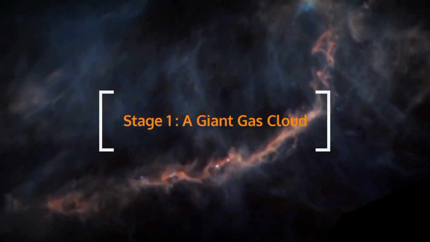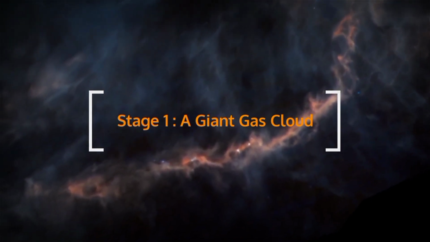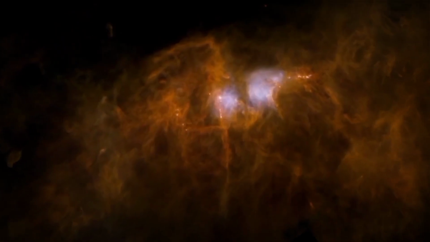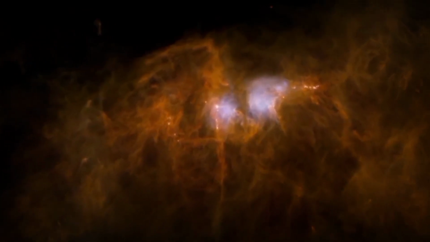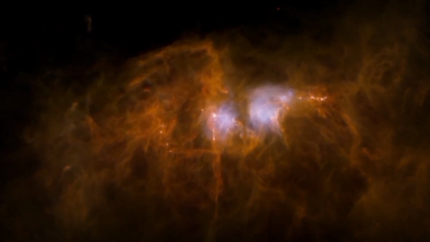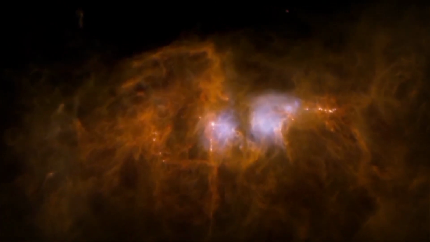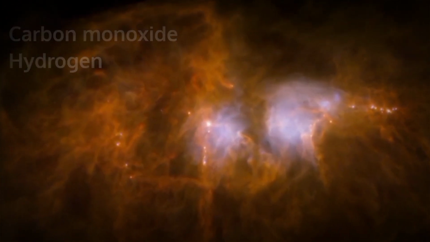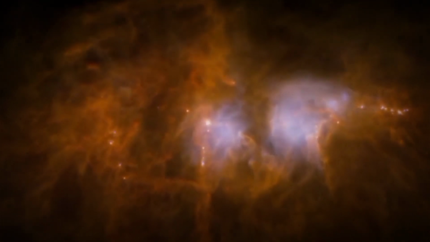A star begins life as a giant cloud of gas, which is generally an accumulation of dust, gas, and plasma. Stars form inside relatively dense concentrations of interstellar gas and dust known as molecular clouds. At these temperatures, gases become molecular, meaning that atoms bind together. Carbon monoxide and hydrogen are the most common molecules in interstellar gas clouds.